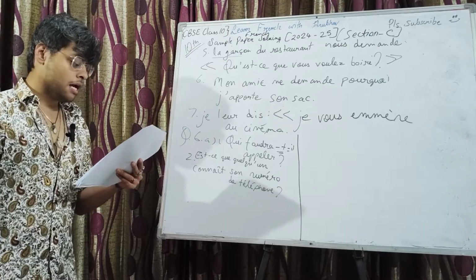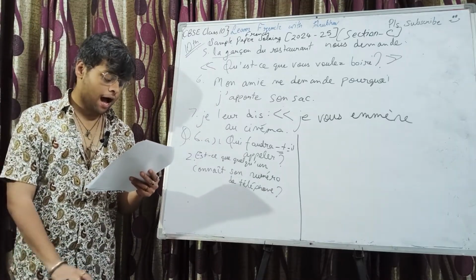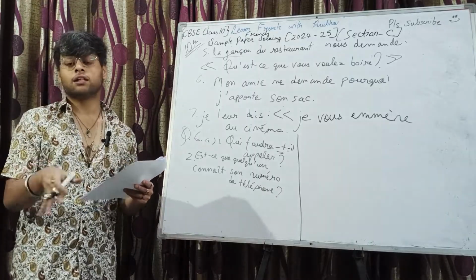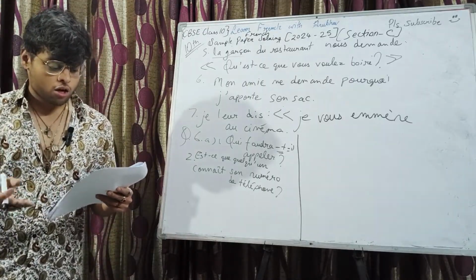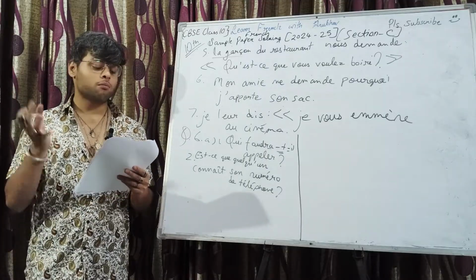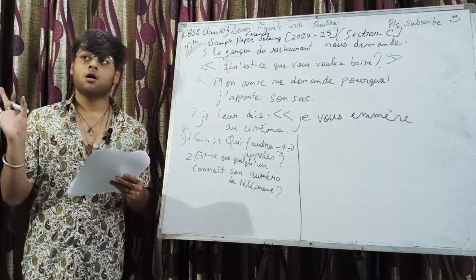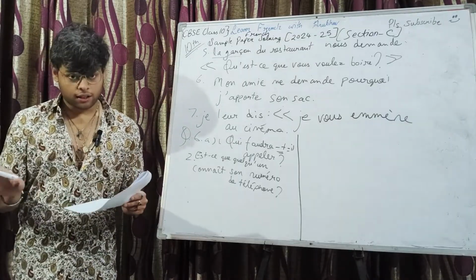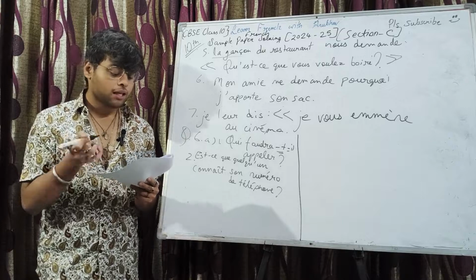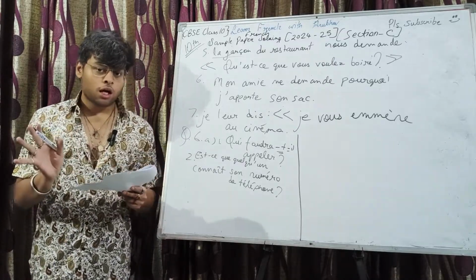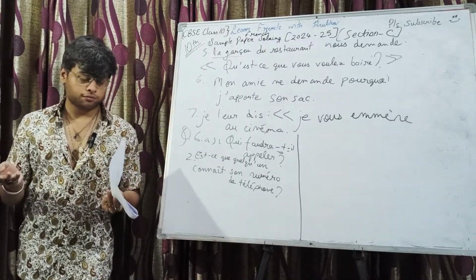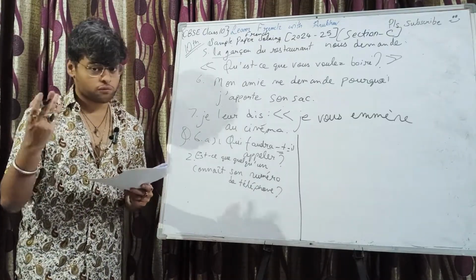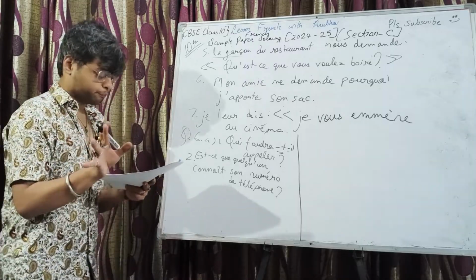Third, j'y vais à pied. I go there on foot. On foot is underlined and y is a place. You can write anything. Comment vas-tu au marché? Comment vas-tu au restaurant? Comment vas-tu à l'école? Like it's for the sample paper, the marking scheme, it's à l'école. Anything would work. One thing, if the reply is with je and there's no indicator of singular or plural subject, you can frame the question with vous, it's fine.